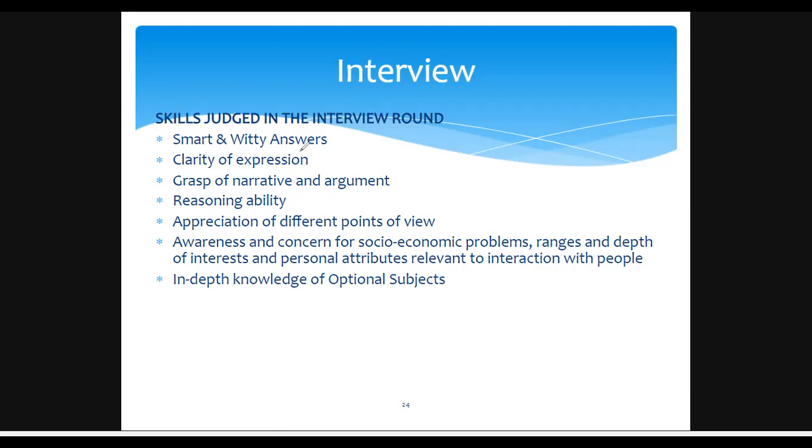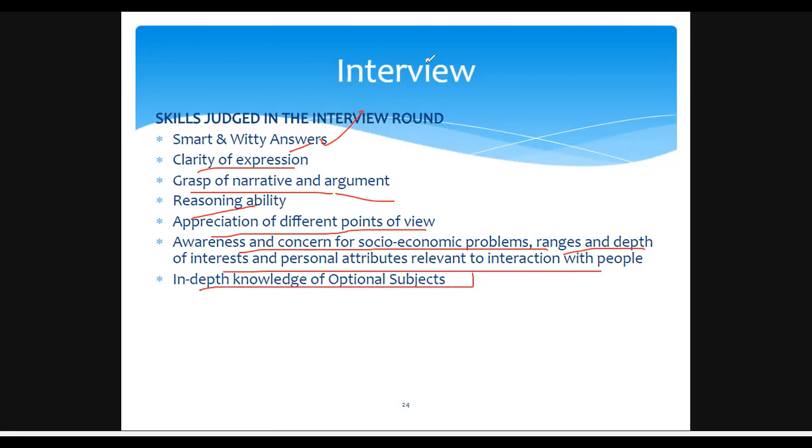Smart and witty answers, clarity of expression, grasp of the narrative and argument, reasoning ability, appreciation of different points of view, awareness and concern for socio-economic problems, range and depth of interest, and personal attributes relevant to interaction with people, and in-depth knowledge of the optional subject. This is one of the particular things. If you're choosing your optional subject, you should have in-depth knowledge of it. Okay.